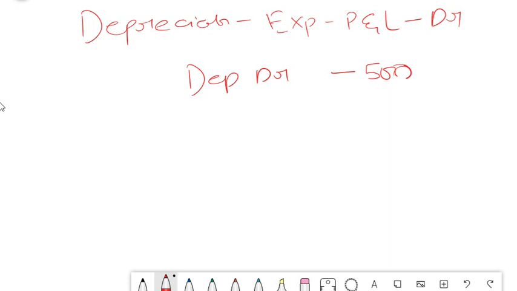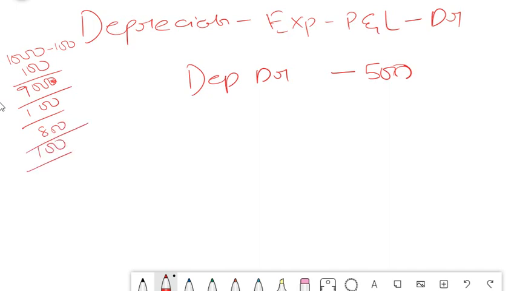So if 1,000 is the value of a fixed asset and depreciation is 100 rupees, every year 100 rupees will get reduced from your fixed asset account, so 900, and then again next year 100 will get reduced, so 800, again 100 will get reduced, 700. So every year an expense of 100 will be debited to your profit and loss account and 100 will be reduced from your fixed asset account. So we can say credit fixed asset account, or we can even say accumulated depreciation.